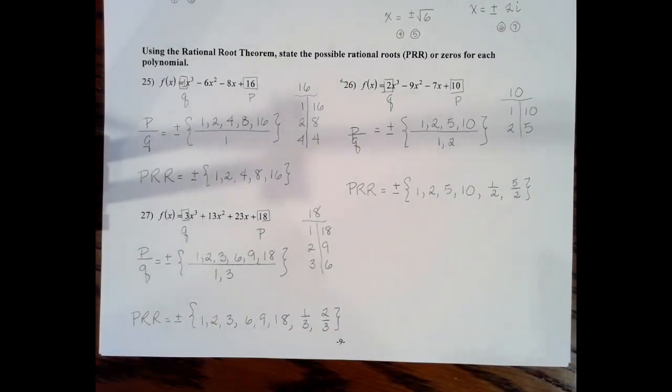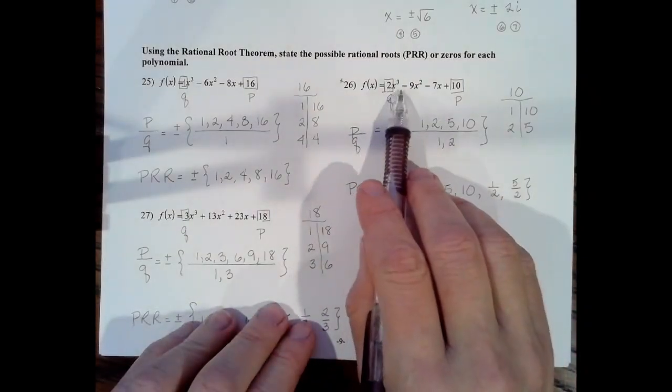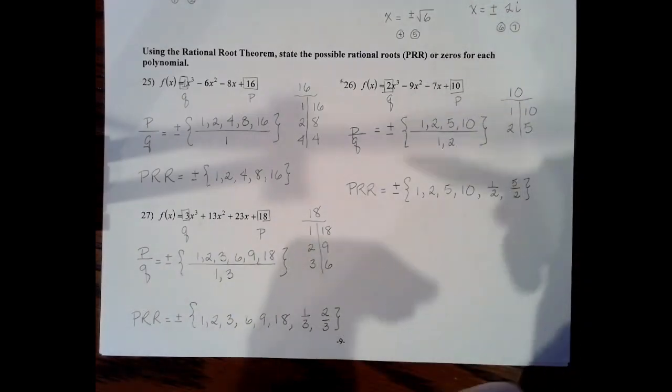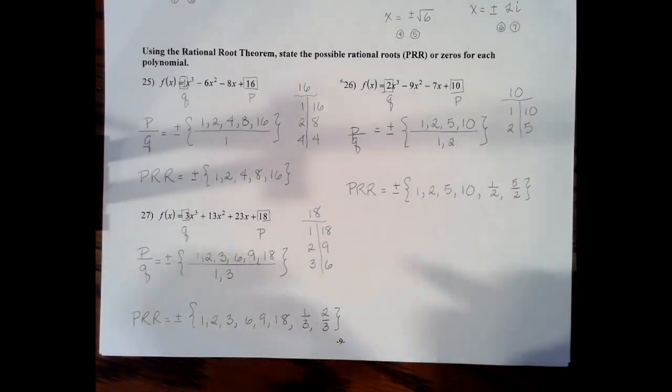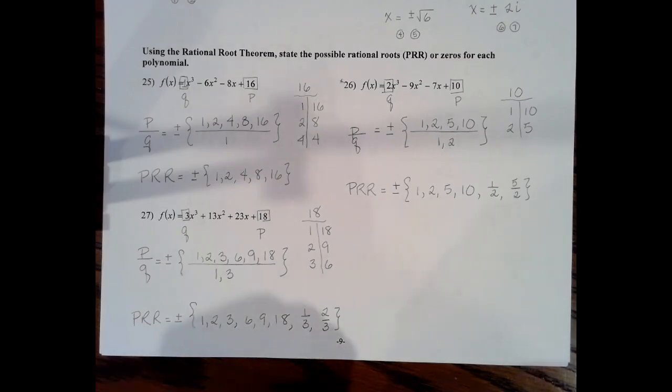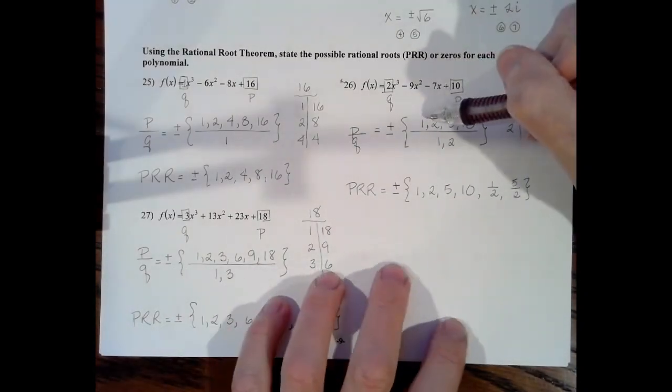Now I have to write my possible rational roots. That's all the combinations that might work when I use synthetic division to break down this polynomial. I have to use synthetic division because even though it has 4 terms, factor by grouping won't work. You won't get a common binomial. Unfortunately, factor by grouping doesn't always work, or it's not guaranteed to work when you have 4 terms. It will in the section of the test that I give you where it's factor by grouping. They're designed to work out that way, but it doesn't always work out that way.